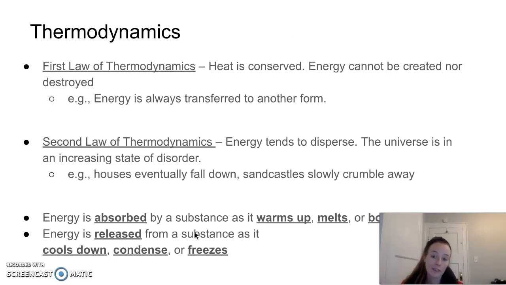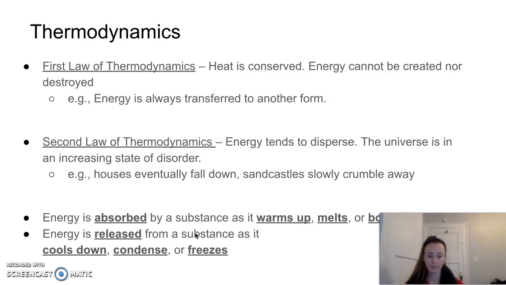We have a couple laws of thermodynamics. Likely you've heard these before in previous science classes, but the first law of thermodynamics, write down, states that heat is conserved. Energy cannot be created or destroyed. So it's always transferred from one thing to another. So very similar to the law of conservation of energy, but this law is saying that heat is what is conserved. Then the second law of thermodynamics, please write down, is that energy tends to disperse. The universe is in an increasing state of disorder.